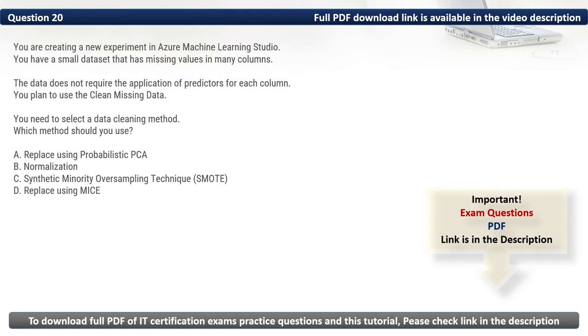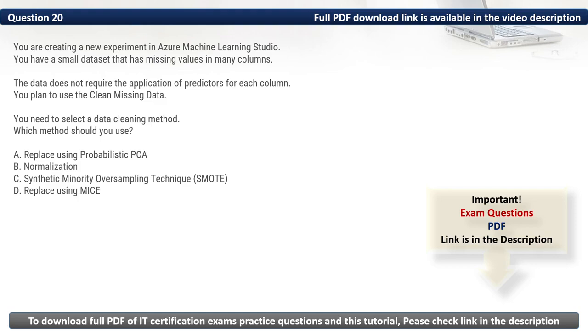Question 20. You are creating a new experiment in Azure Machine Learning Studio. You have a small dataset that has missing values in many columns. The data does not require the application of predictors for each column. You plan to use the clean missing data module. You need to select a data cleaning method. Which method should you use? Firstly, let's eliminate the incorrect options.